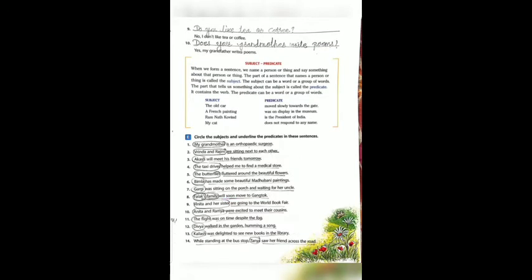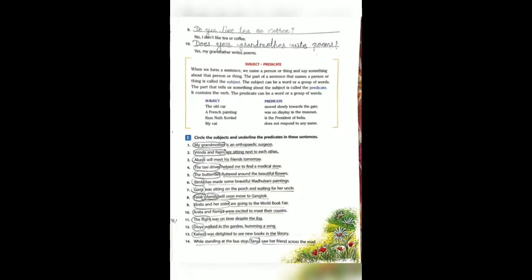Next question. Vinita and her sister are going to the World Book Fair. Here, what is the verb? Yes, are going. Who are going? Vinita and her sister. So these are the subject and all the rest of the sentence is the predicate.